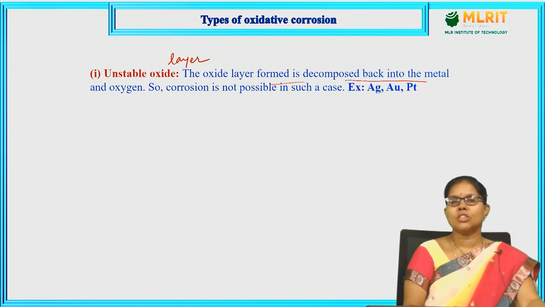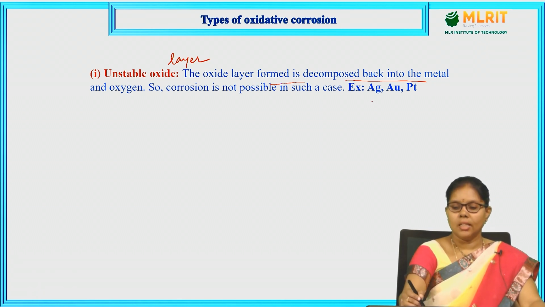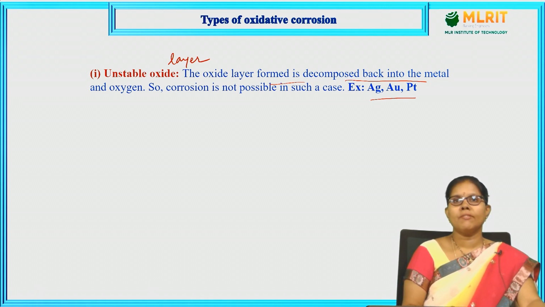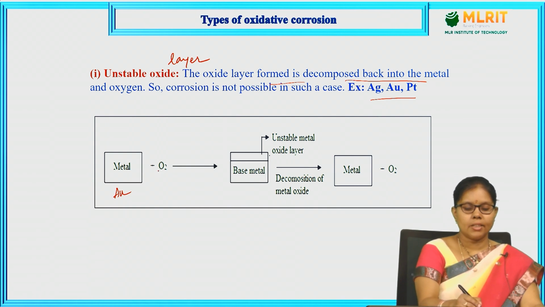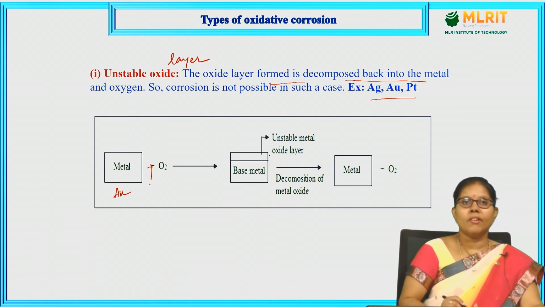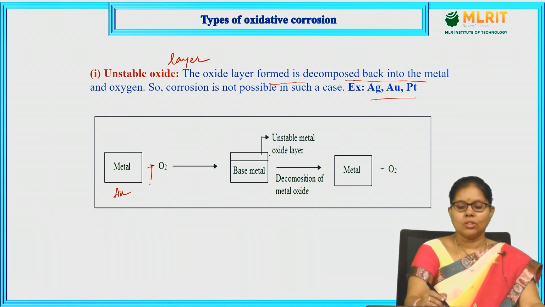So corrosion is not possible in such a case. These metals form an oxide layer which decomposes immediately when it is formed, so corrosion is not possible. If this is gold, when it reacts with oxygen, it forms an unstable oxide layer.